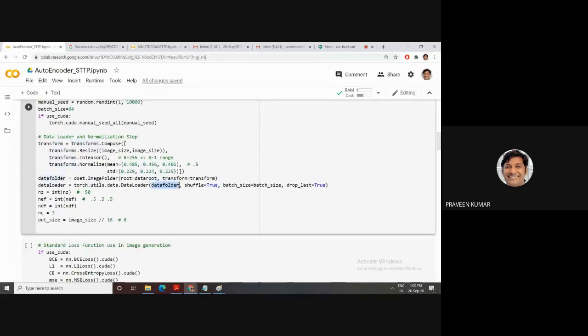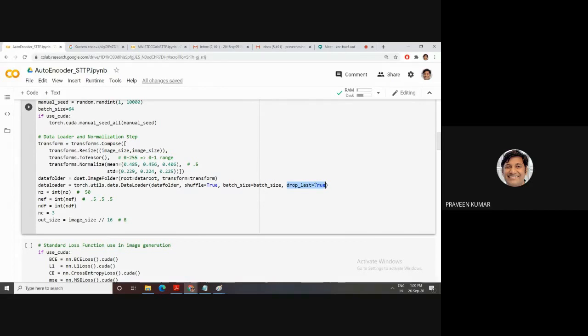Then the data loader, with the data folder. Shuffle means my images do not come in sequence; they come randomly. Otherwise, if my model runs for 10 or 20 epochs and the same type of images keep coming in sequence, my model will easily overfit. So how can we stop overfitting? Shuffle is one concept; a lot of concepts are available to stop overfitting. Then batch size, and the last one is drop last.